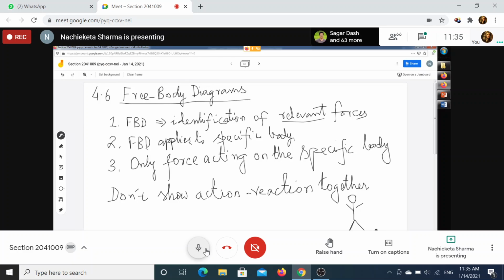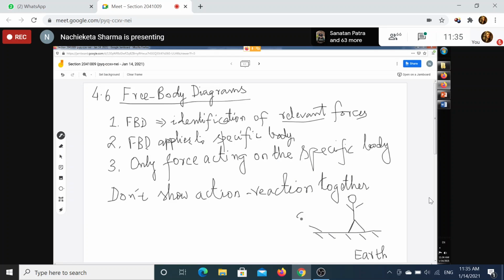Three bodies are there. One is earth. The other is the surface where I am standing. And the third is me. The second is the horizontal surface where I am standing, and then me or you, whosoever may be. So there are three bodies.